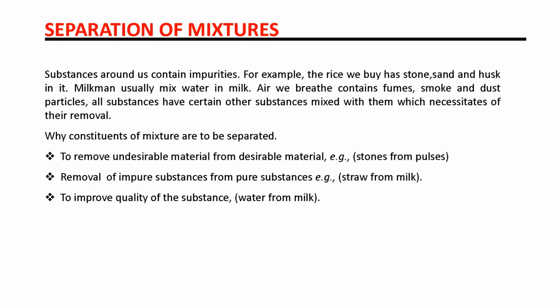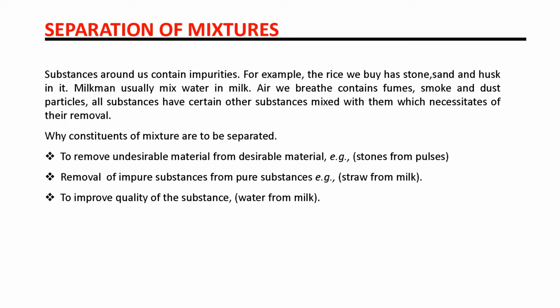Then we come to the next topic, separation of mixtures. How can we separate a mixture? Substances around us contain certain impurities. We know every substance has certain impurities. For example, the rice we buy has stone and husk in it. The milkman usually mixes water in milk. The air we breathe contains fumes, smoke and dust particles. All substances have certain other substances mixed with them which necessitate their removal.